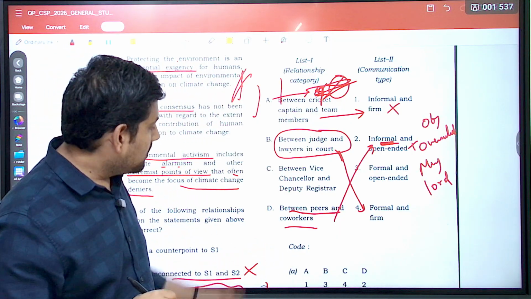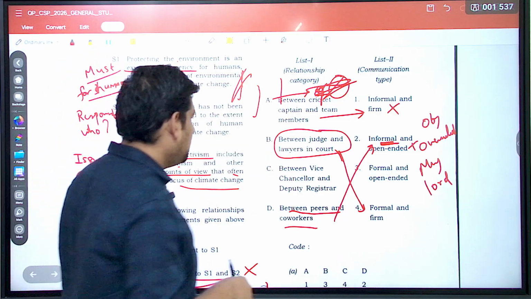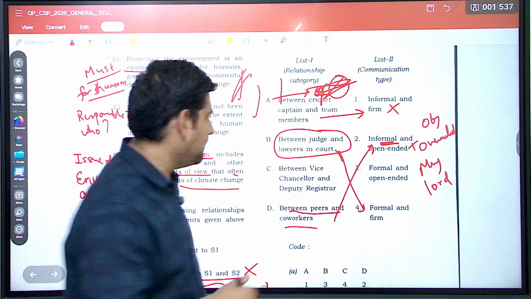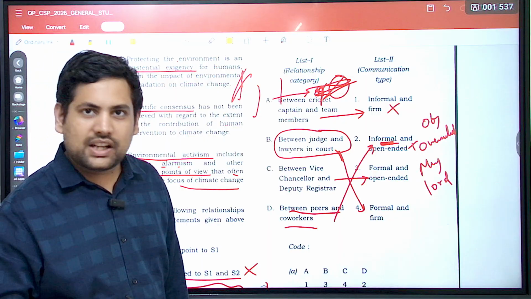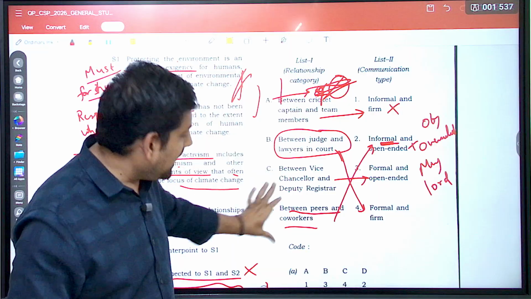So that is why it will be informal and firm. While if you take between vice chancellor and deputy registrar, they are of the same level sort of. So this is formal and open ended. Understood?